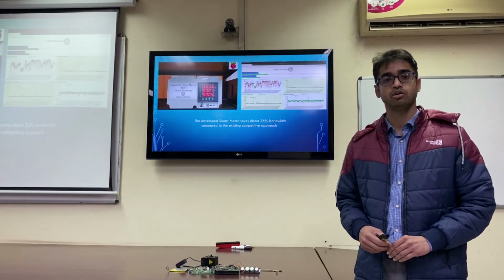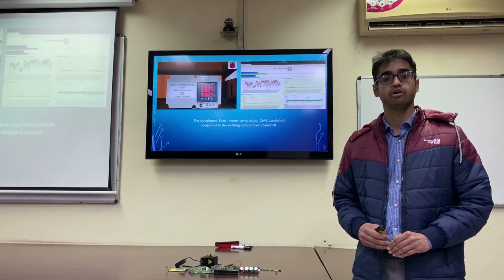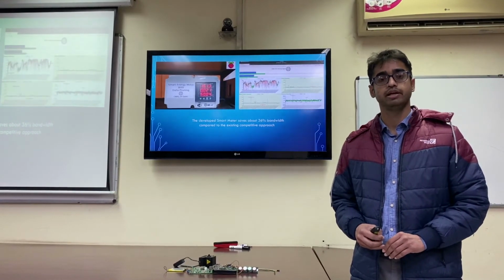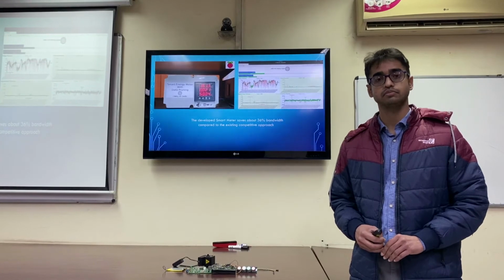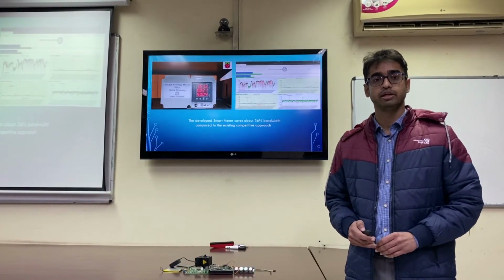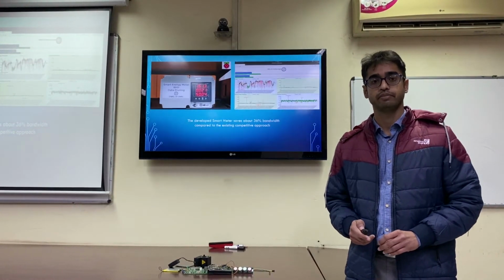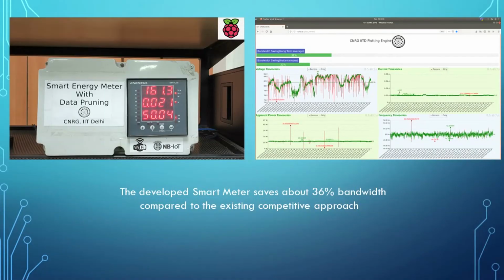The smart meter which we have designed is first implemented on RPi and then followed by its implementation on a STM32 microcontroller in order to save on cost and also to make it commercially feasible. We have also implemented multivariate data pruning in RPi, and its implementation in a microcontroller is underway. As we can see in the diagram above, we are able to save up to 36% bandwidth in data transmission when using a single variate data compression algorithm in a smart energy meter.